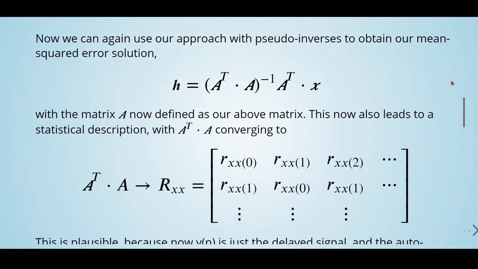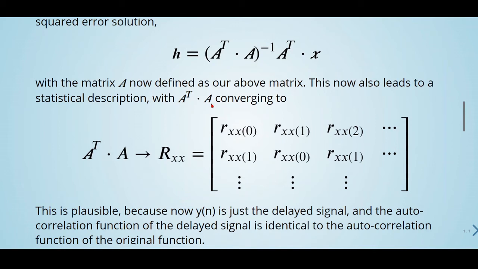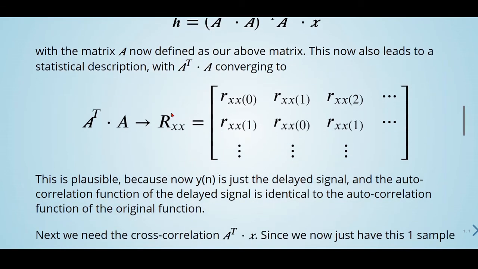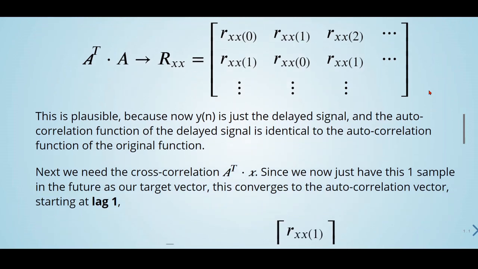So this now also leads to a statistical description with A transpose times A converging to describe these equations here. This is plausible because now y of n is just the delayed signal, and the autocorrelation function of the delayed signal is identical to the autocorrelation function of the original function.